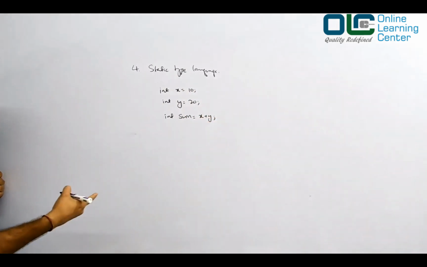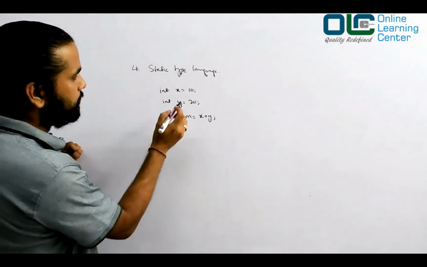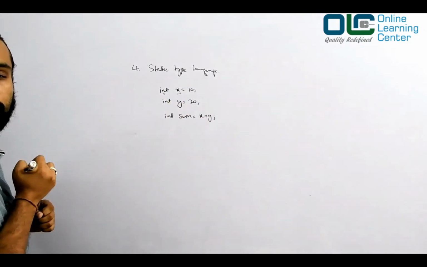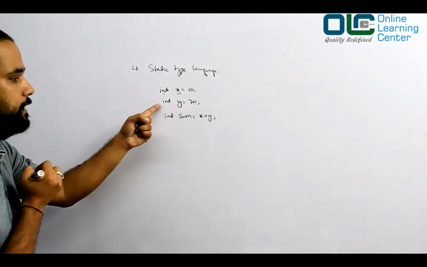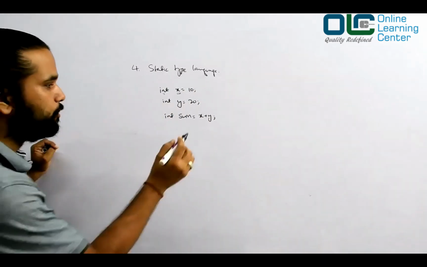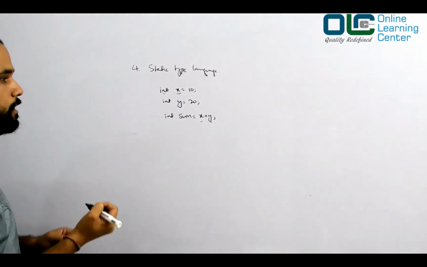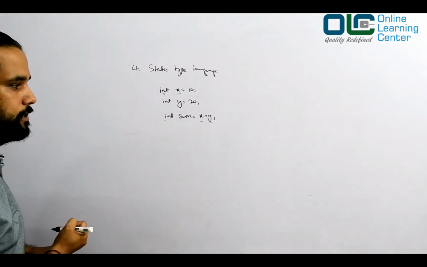This is what you do in Java, is it not? Now, here if you see, what is the type of x, guys? The type of x is integer. The type of y is integer. The type of sum is integer, because they are producing the sum of two numbers, and that's why we have this as integer.